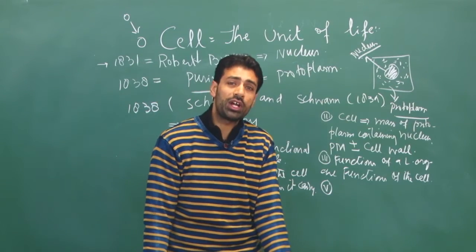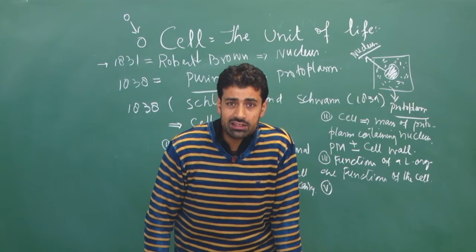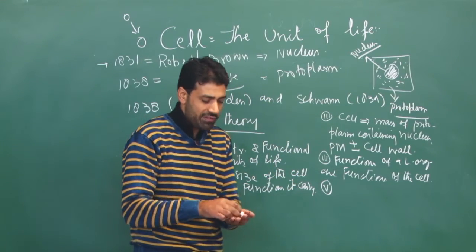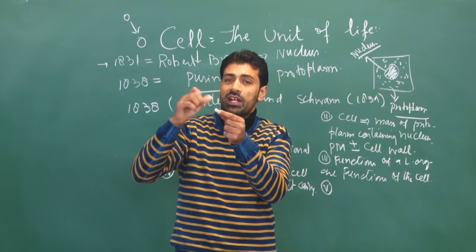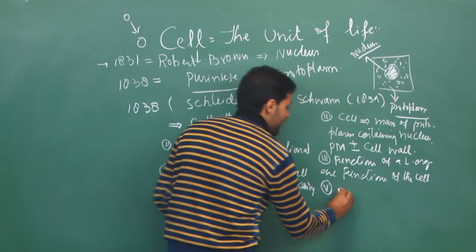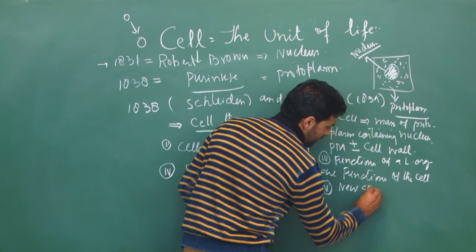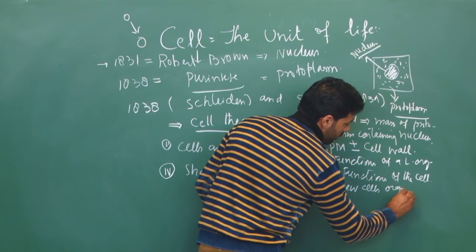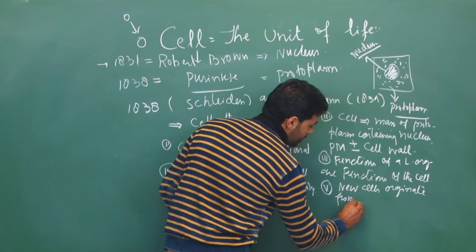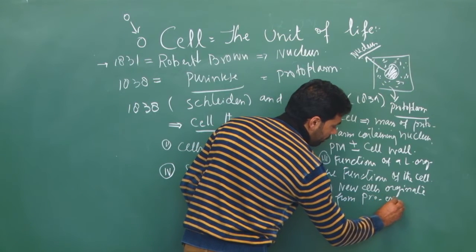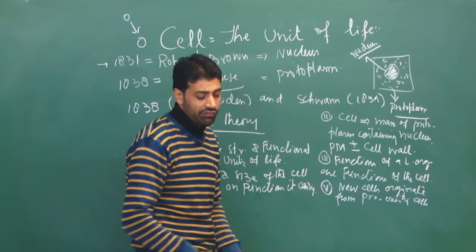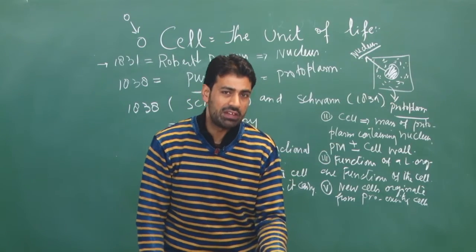So another important point we will mention here, all cells arise from pre-existing cells. So if we have a cell here, definitely there might have been a pre-existing cell from where this cell originated. So new cells originate from pre-existing cells, and it was said by Rudolf Virchow in 1855.